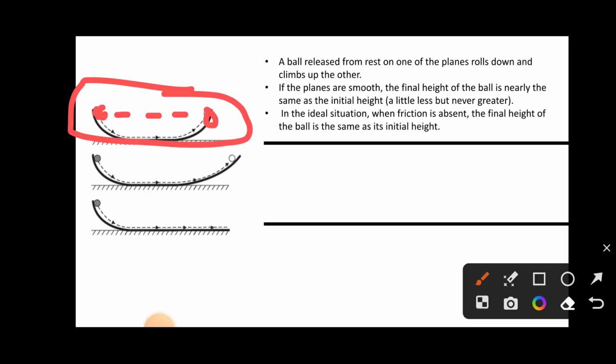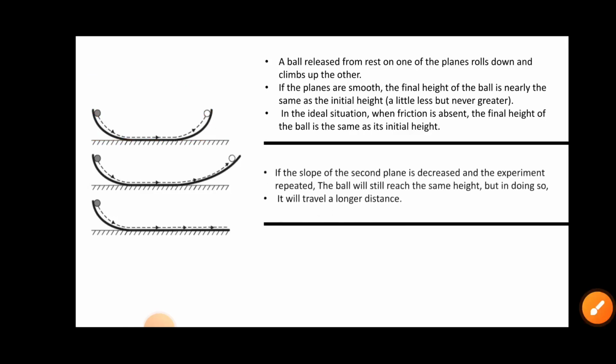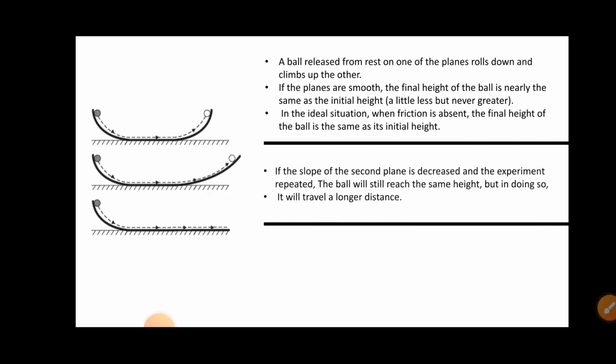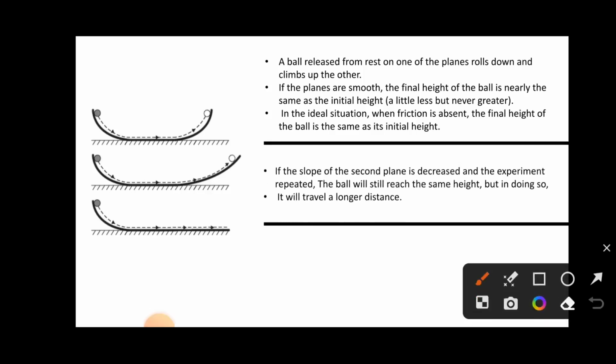In the second case, let's see, if the slope of the second plane is decreased, as we can see in the figure, the slope is decreased and the experiment is repeated, then the ball will still reach the same height, but in doing so it will travel a longer distance. It is obvious that if the slope is decreased, then the ball travels a longer distance.